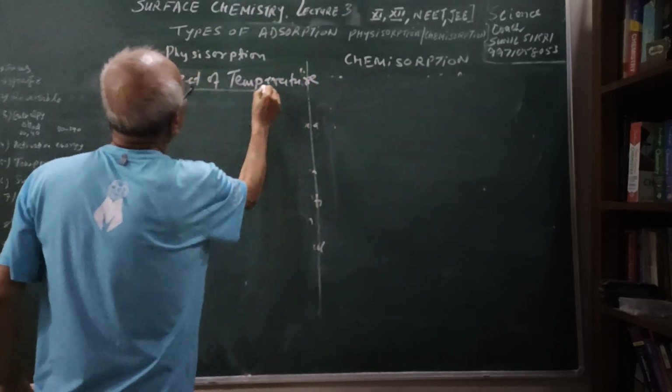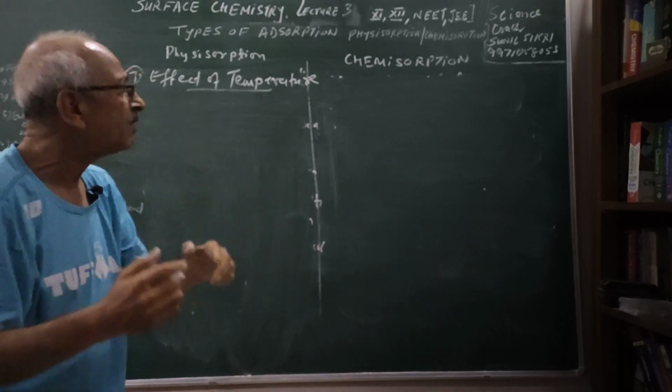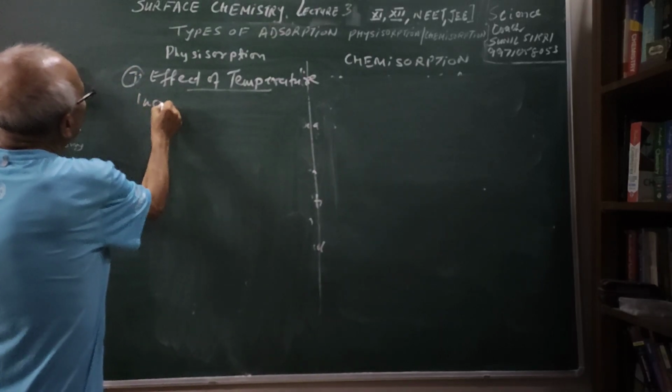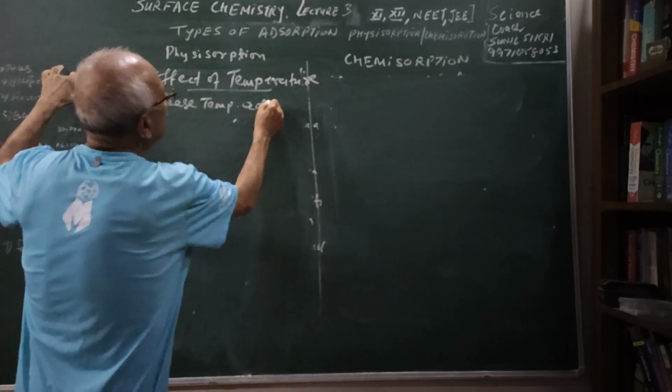As you will see, in physisorption, molecules are adsorbed on the surface by physical forces. So if I increase the temperature, what will happen? The adsorption will decrease.